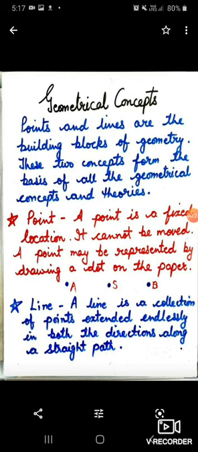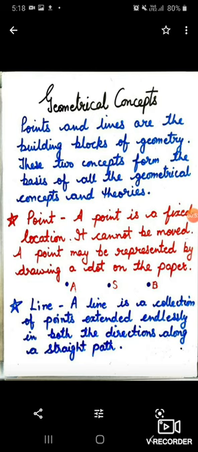Let us start with point. A point is a fixed location. It cannot be moved. A point may be represented by drawing a dot on the paper. When you draw a point, you draw a dot with the help of a pencil or a pen on a paper, and you name it with a capital English alphabet. A point, you can say a dot also, has no width and no breadth.